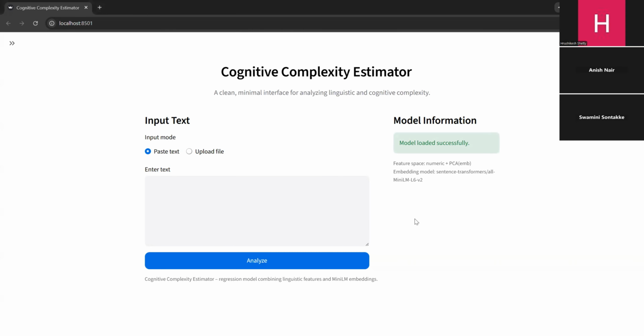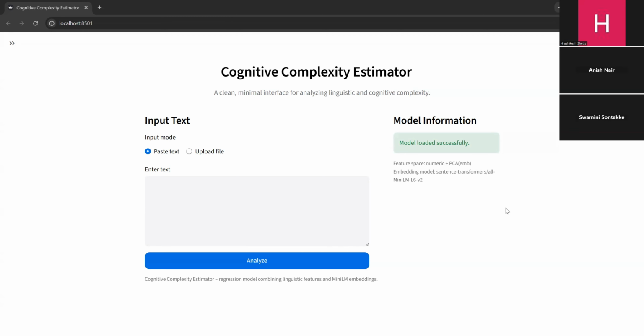Hello everyone. Today we'll be presenting our project, the Cognitive Complexity Estimator. This tool is designed to measure how cognitively demanding a piece of writing is, using a combination of linguistic analysis and machine learning. In many real world situations like education, content designing, marketing, and even AI evaluation, we need to understand not just how long a sentence is, but how mentally difficult it is to process.